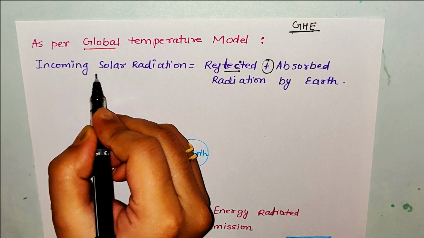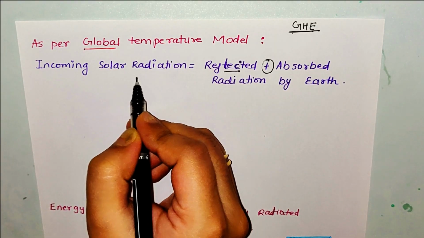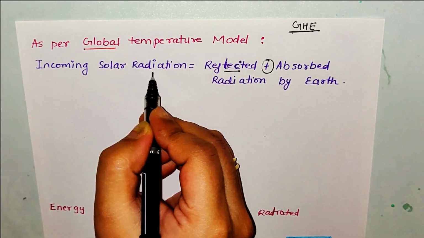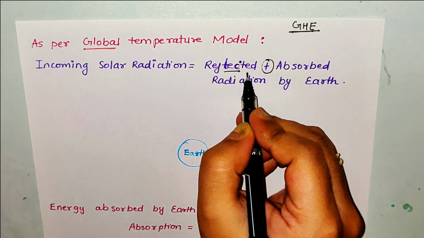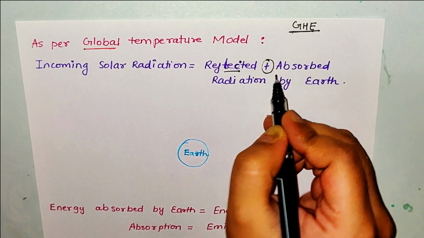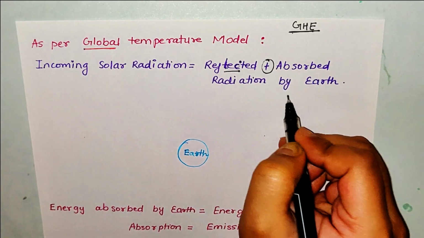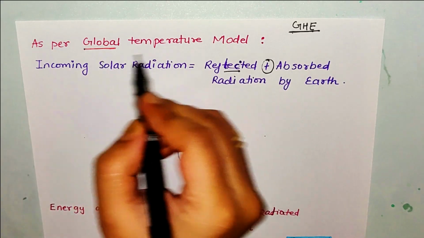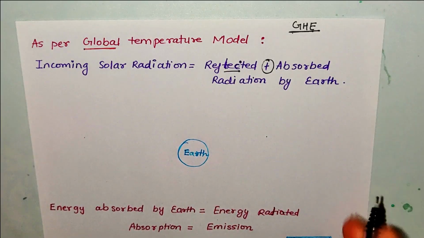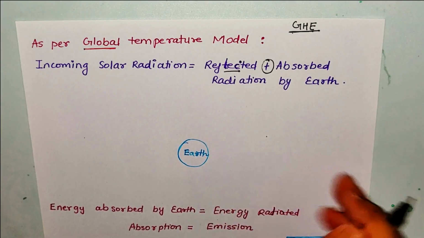It says incoming solar radiation, which means whatever solar radiation is coming from the sun, is equal to reflected solar radiation by earth plus absorbed solar radiation by earth. So this is the equation given by the global temperature model. Now let's understand this equation with the help of a diagram.